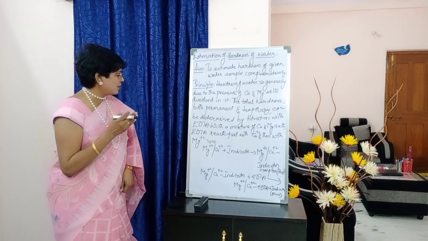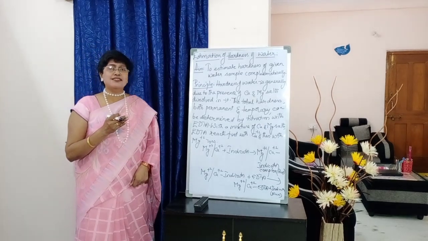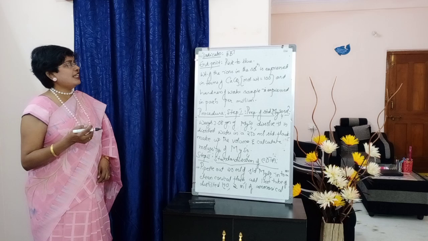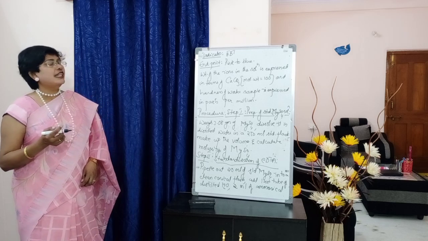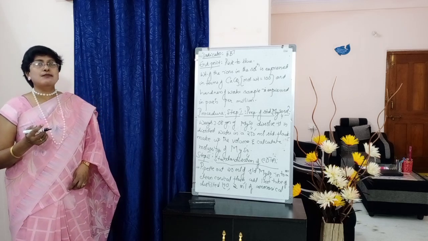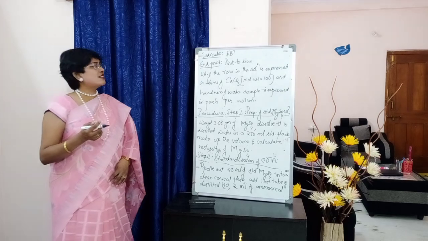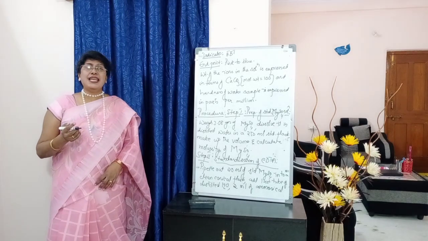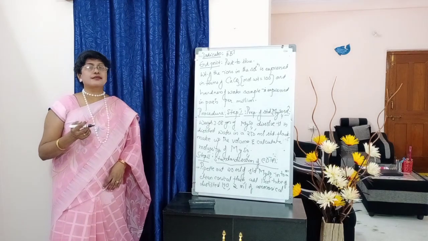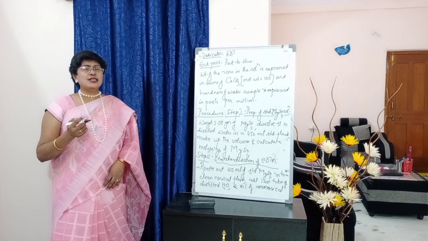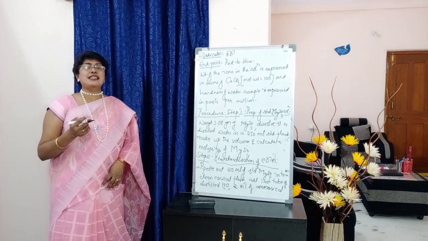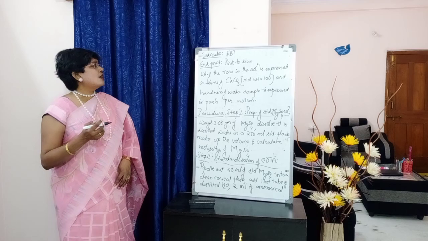Students, note down the two reactions carefully. Below the reactions, write down indicator: Eriochrome black T. Next, end point: pink to blue. Now just add one more important sentence in this principle, students. What is that?